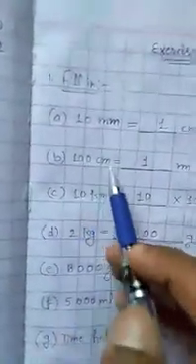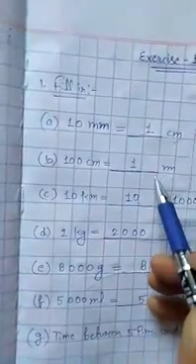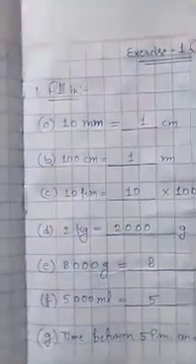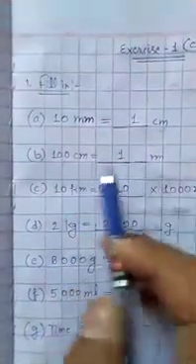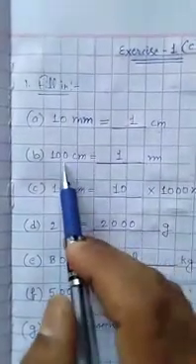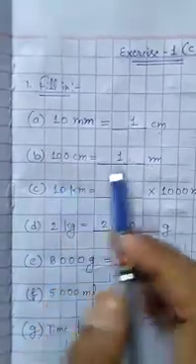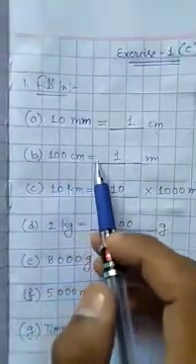Question B, 100 centimeter equals to dash meter. We know very well 1 meter equals to 100 centimeter, and when we convert centimeter into meter, we will divide it by 100. So we will divide 100 by 100. So it will be 1 meter. So 100 centimeter equals to 1 meter.